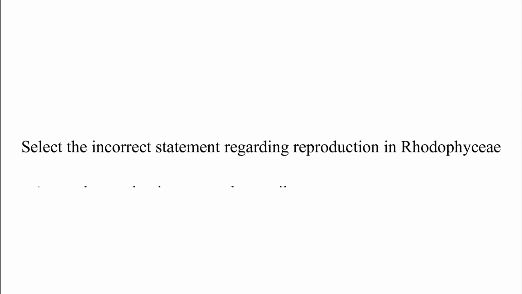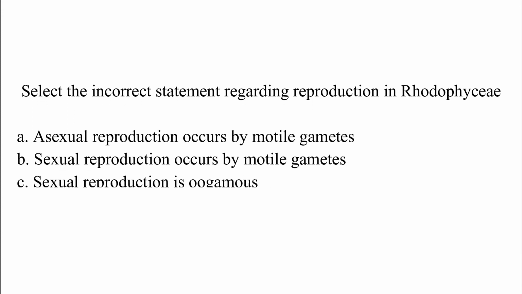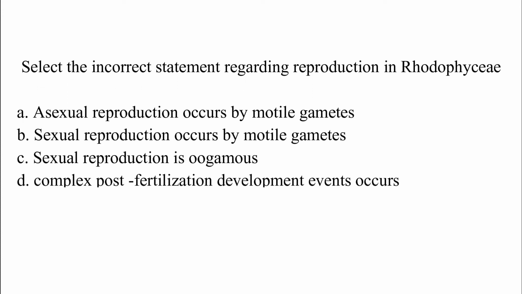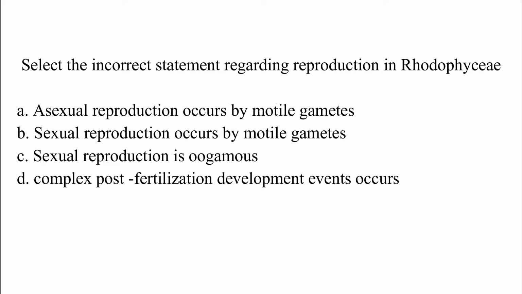Select the incorrect statement regarding reproduction in Rhodophyceae. Option A, asexual reproduction occurs by motile gametes; option B, sexual reproduction occurs by motile gametes; option C, sexual reproduction is oogamous; option D, complex post-fertilization development event occurs. The correct answer is option B, which is sexual reproduction occurs by motile gametes.